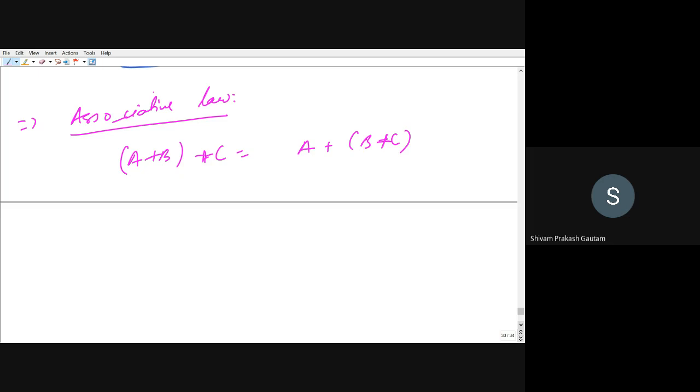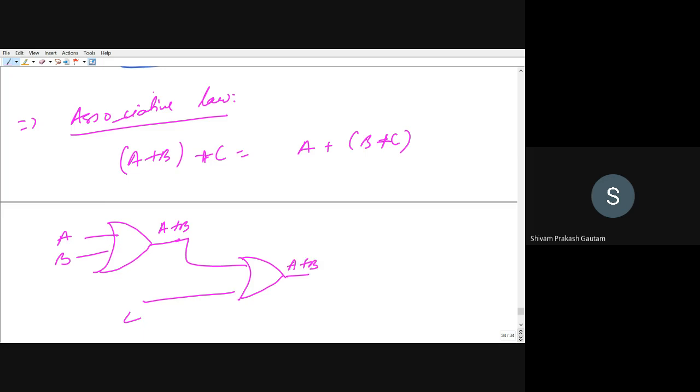So you can see A plus B is an OR operation. So this is A and B. The output will be A plus B, and C is also being added. This is C, right? So this will be A plus B plus C, right? This can be equal to simply A, and this is B and C. This is B plus C. Can we again feed it to an OR gate?